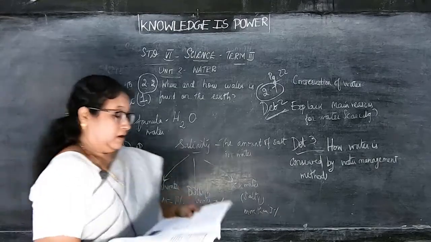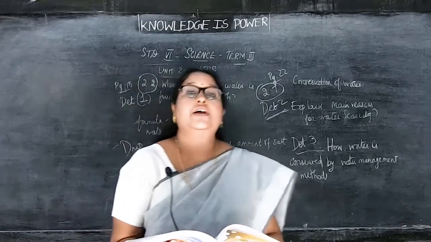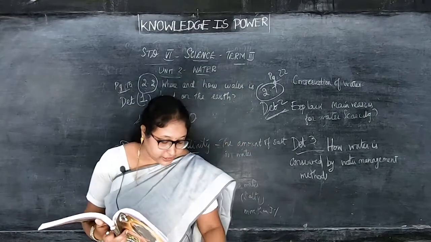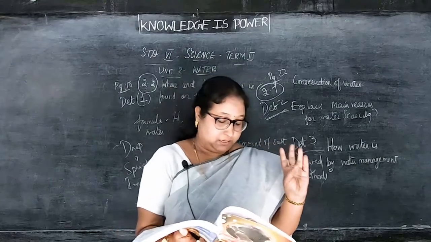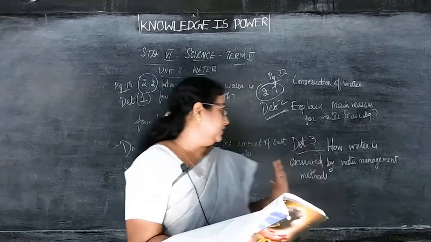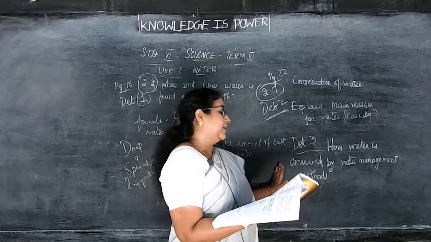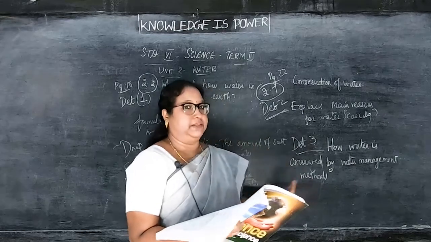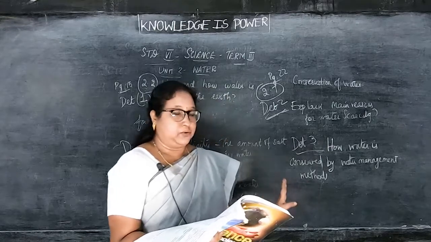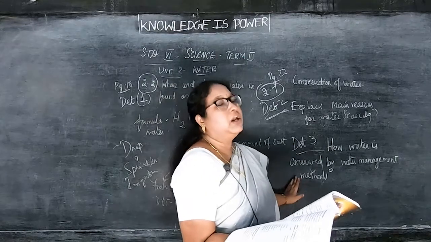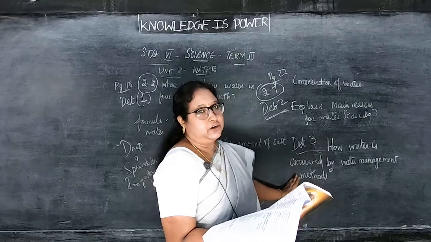By this way, a lesser amount of water can be used for irrigation. So these are the 5 points, given for the detailed 3 question: How is water conserved by water management methods? Two methods are given, but only 1 method I have given you for the detailed question. You have to write these 5 points. The question I have given on the board, you can take down in your rough notebook, children. After that, while writing in the classwork, you can write it along with the question and answer.